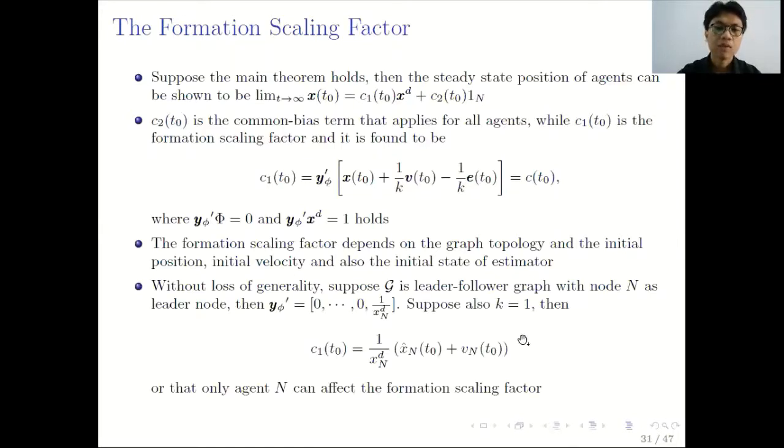Without loss of generality, suppose graph G is a leader-follower graph with node n as the leader node, then y phi transpose can be expressed as this expression in here. If we suppose also k equal to 1, then the formation scaling factor can simply be expressed as this. So only agent n can affect the formation scaling factor, and this is directly related to the leader-follower graph with node n as the leader node.